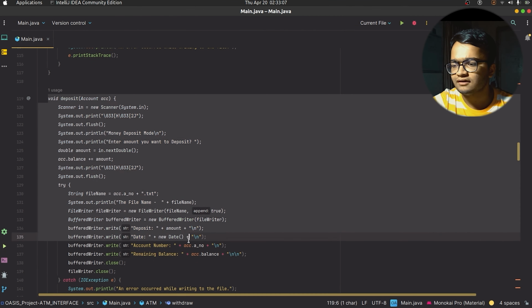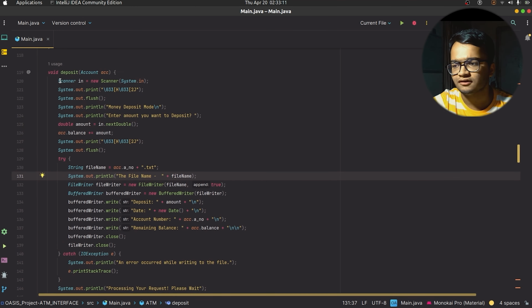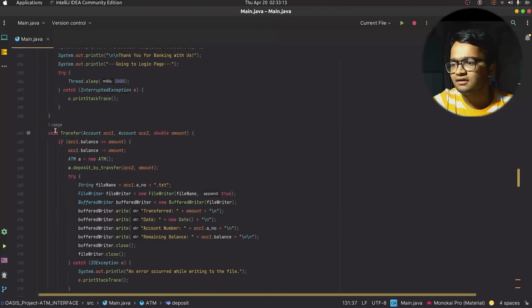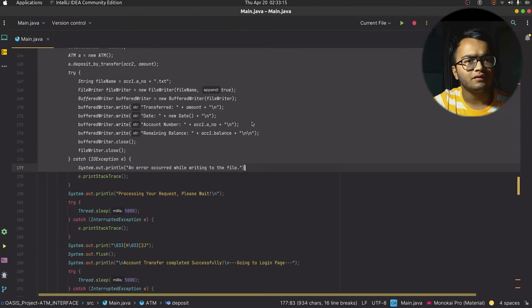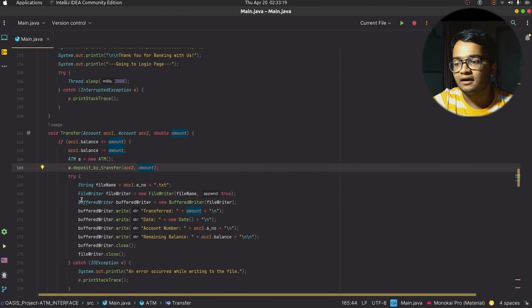So next we have the deposit. If we want to deposit some money into our account, then we can perform this deposit operation. Followed by that, there is a transfer. Now if you want to transfer money from one account to another, we will use this.